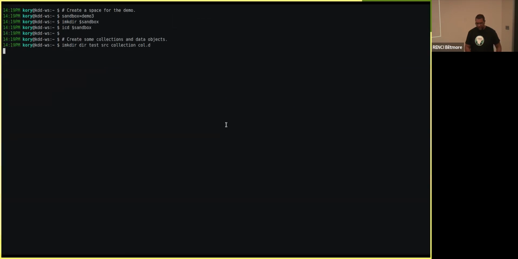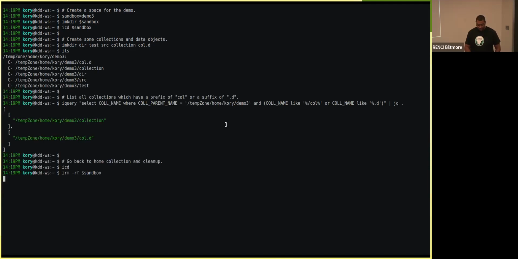Here we create our space. And next up, we're going to create some collections and data objects. So you can see here, under demo 3, we have collection.d. We have a collection called collection. We have a collection called directory, order, source, and test.